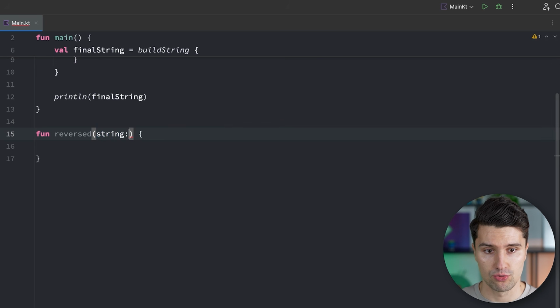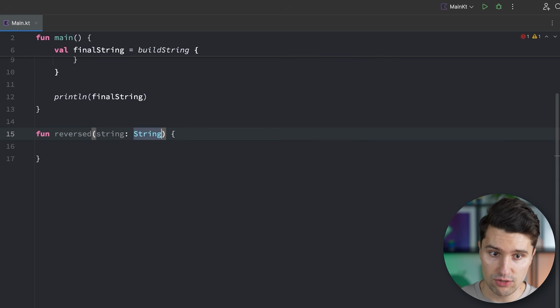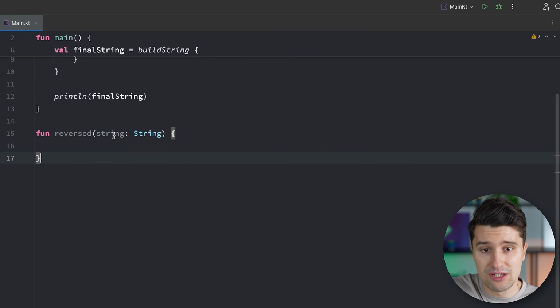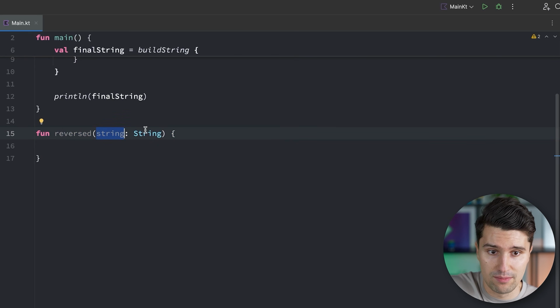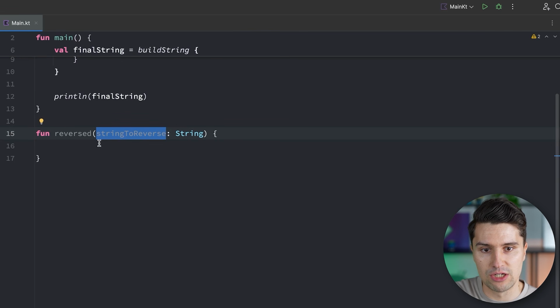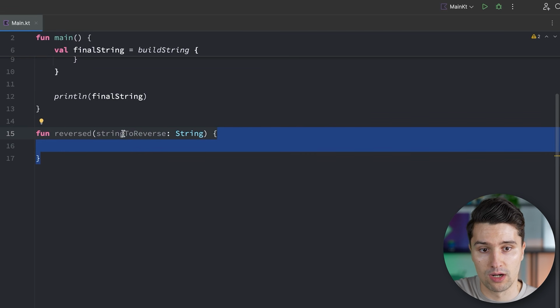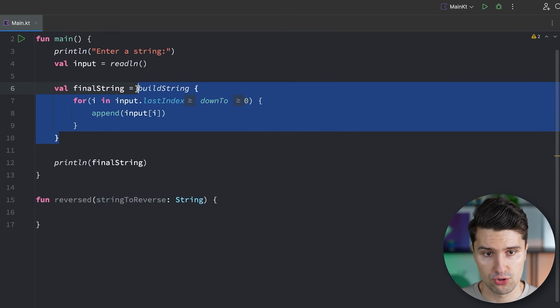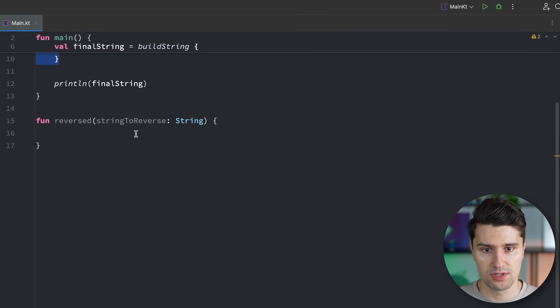So we can pass our string, that's the name, and we need to specify the type here. Here we can't omit this anymore like we did for variables, because we don't yet assign a clear value here, which Kotlin could then use to infer the type. We just say, hey, we need to be able to pass in a string of type String. This could also be some other name, like stringToReverse. That's really just the variable name that we can then use inside of this function in order to reference the string that we've passed to it. And then we can really take our code, this buildString function, and put this in here.